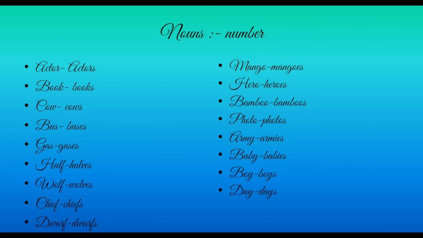So in front of you many examples are given: actor, actors, book, books, cow, cows, doll, dolls, kite, kites, bus, buses, gas, gases, like this. Many examples are given. You can go through that slide and try to solve the examples according to the rules which were taught in this session.